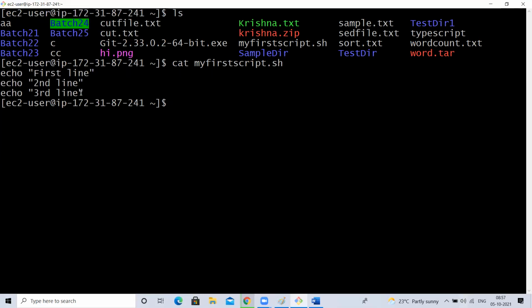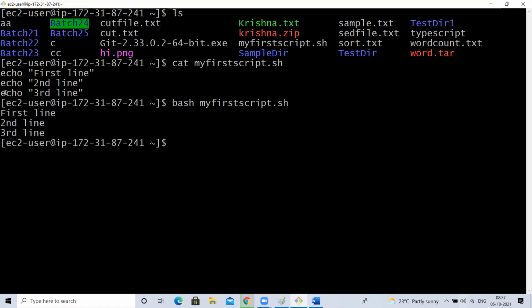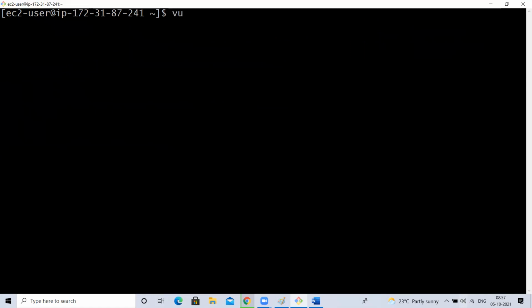There are different ways to run your shell script, but let me run it like this for now. I'll tell you the other ways later. Is it printing the three echoes in order from top to bottom? Yes. That's it. A shell script executes from top to bottom, but we won't always write echoes. We'll do something more, and we'll learn that. Before learning the topics of shell scripting, first let's learn the basics.